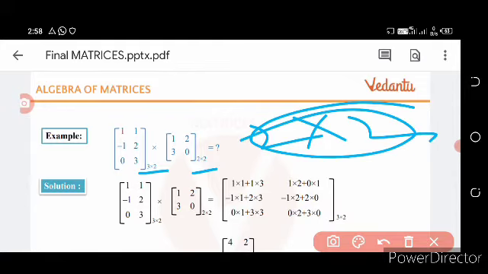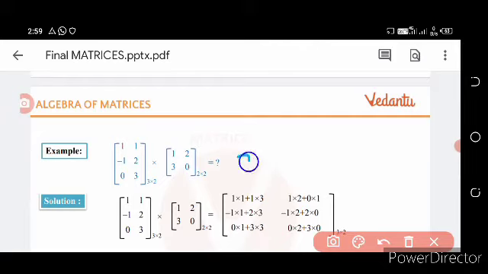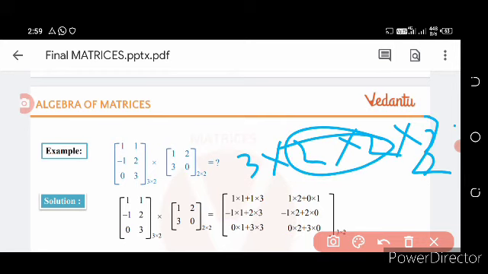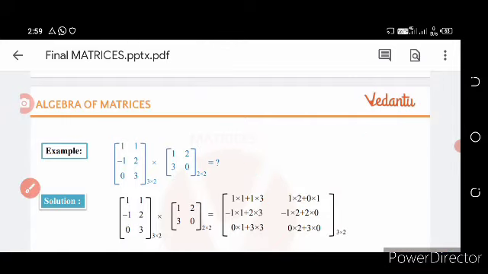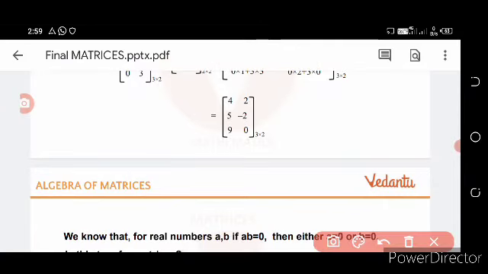So the order of the new matrix is 3 cross 2. So this is the solution of this question.